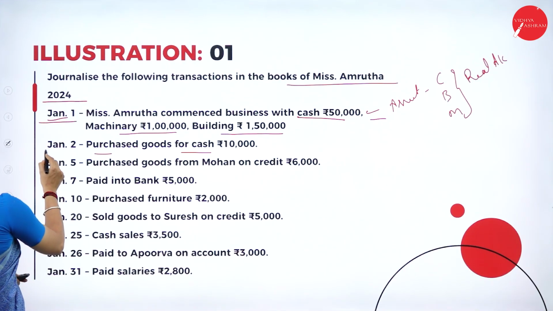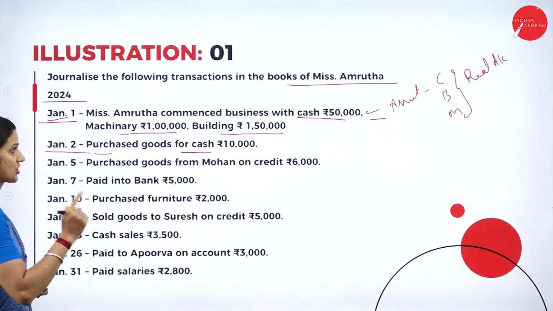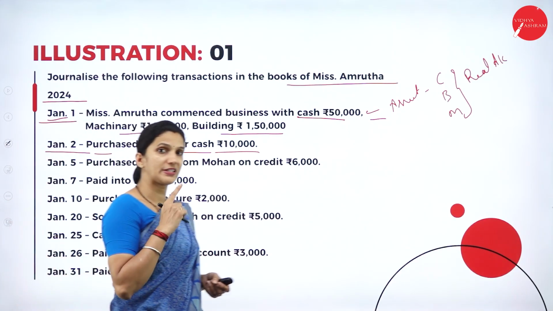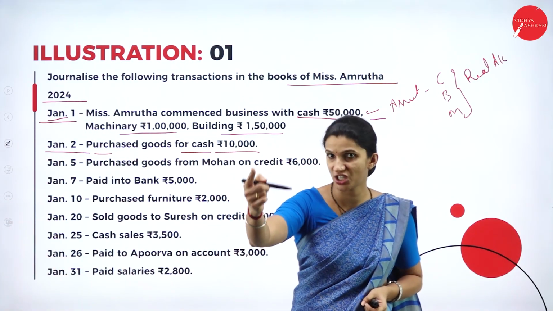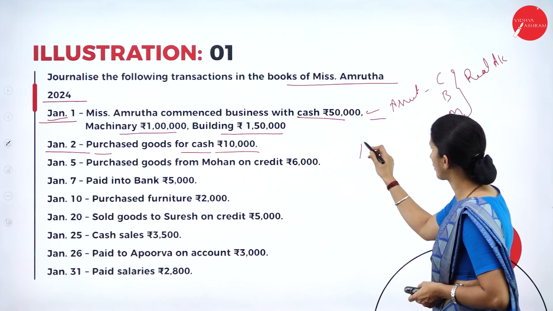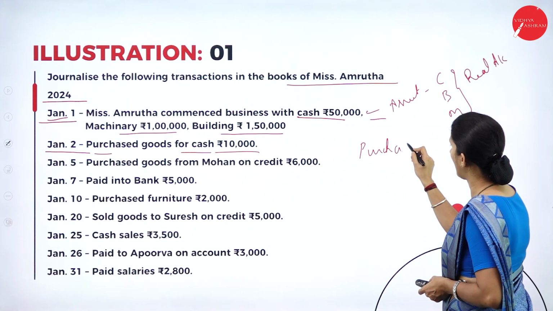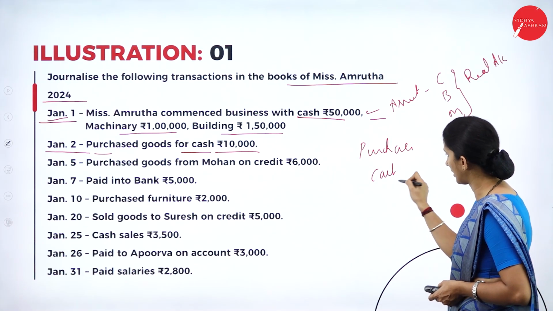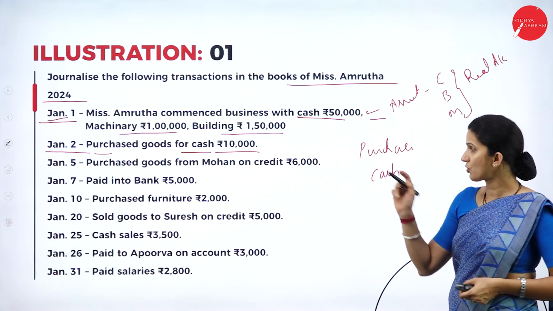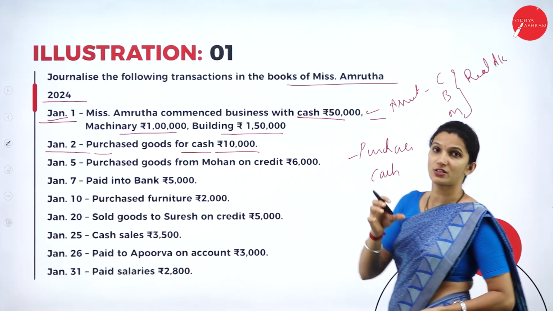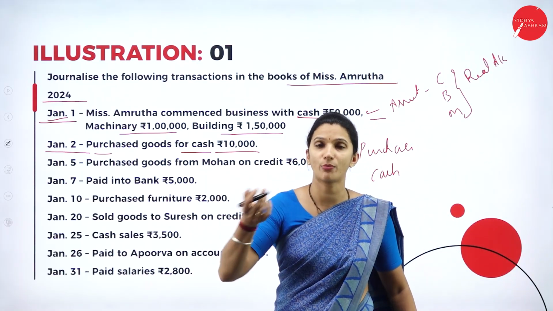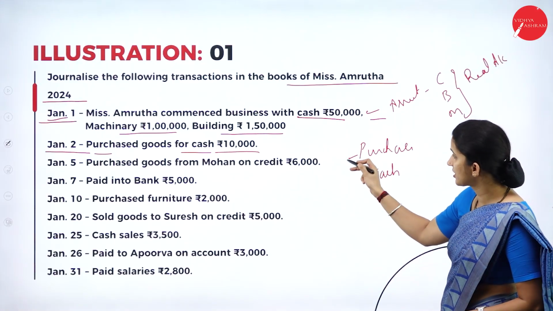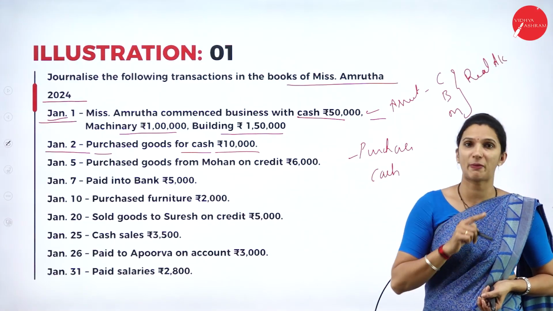Next we have on Jan 2nd: purchased goods for cash 10,000. So there are two things involved. One is goods purchased. So there is the involvement of purchase, and for that purchase you are making a payment, which is through cash. Purchase means you are spending your amount for purchasing raw materials or getting things for the business. So purchase is always an expense.